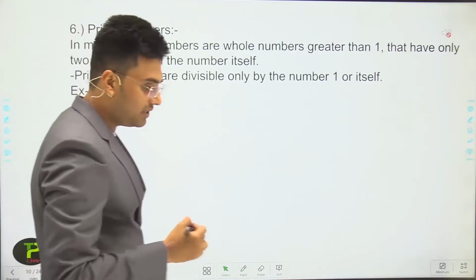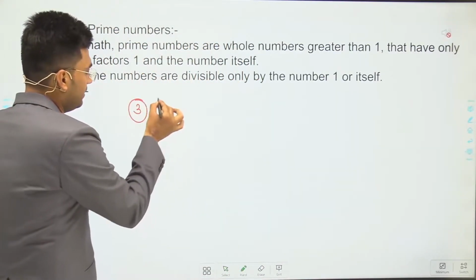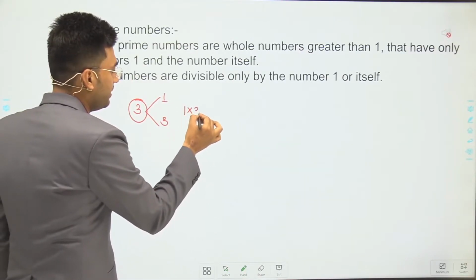If we use number 3, what is 3? 3 has only two factors, that is 1 and 3, because 1 multiplied by 3 is 3.